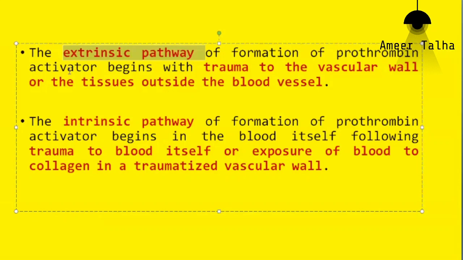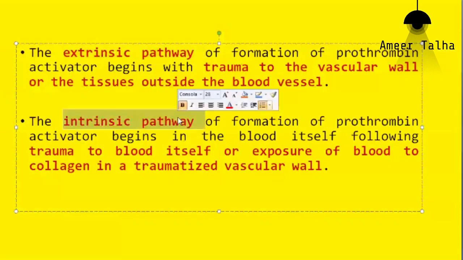However, in the intrinsic pathway, factor 12 is involved. Remember, factor 12 is the stimulatory factor for the intrinsic pathway, and whenever there's trauma to the blood itself, or if the blood is exposed to collagen, if the blood is exposed to glass, this will cause activation of factor 12 and the intrinsic pathway will proceed.